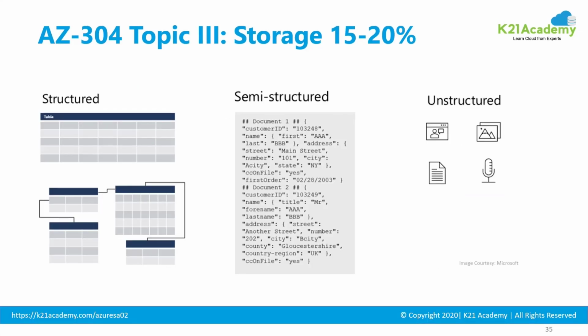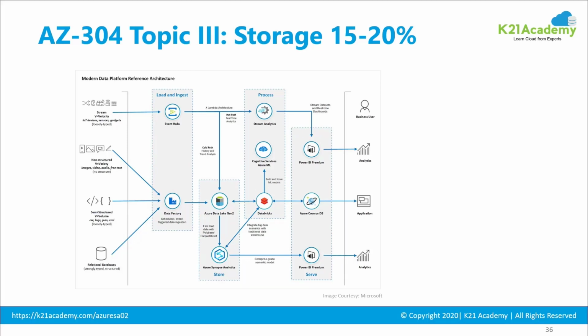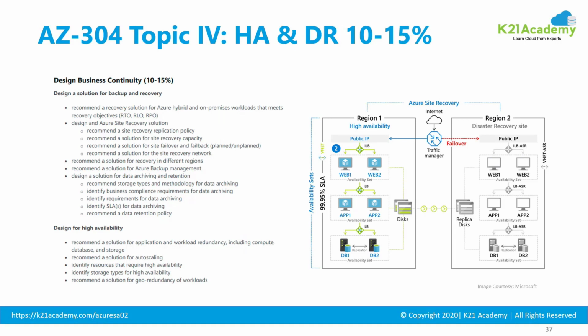So from a data point of view, there are 3 different types of data: structured data, semi-structured data, or unstructured data. Your structured data, your relational data, your SQL database; semi-structured, your YAML files or JSON files or XML files; and your unstructured, your images, GIFs, videos files. So the different storage options are available based on that. Configuring solutions, as I said, Databricks or Data Lake or Azure Synapse Analytics or BI platform or Data Factory for syncing the data from one source to another source. That's storage, 15 to 20%.